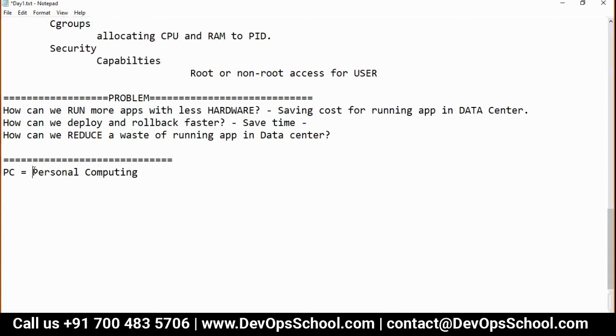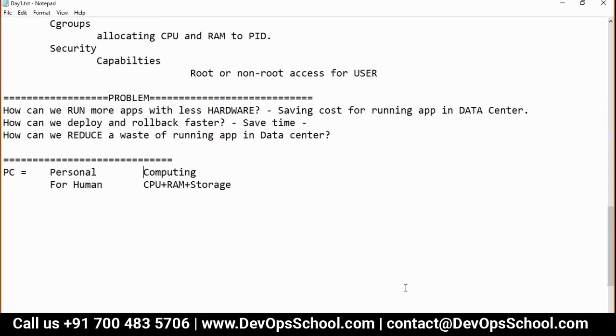Right? Personal computing. When I say personal, it means for humans. Computing means CPU, RAM, storage.